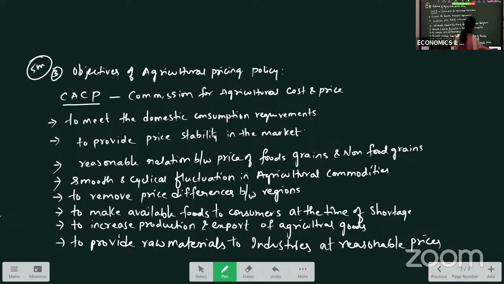Just see the questions of this chapter, as we have seen: low productivity in agriculture, the Green Revolution, NABARD and its functions, defects in agricultural marketing, causes of rural indebtedness, and objectives of the agricultural pricing policy. So prepare these questions, and then the LAQs and SAQs of this chapter 10 are completed.